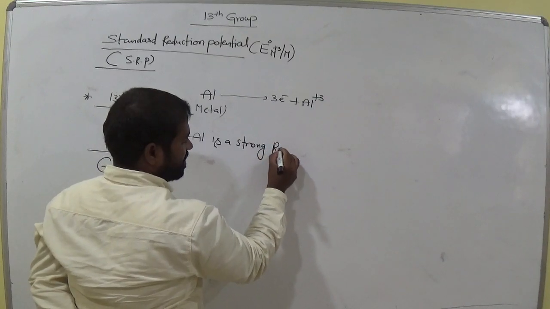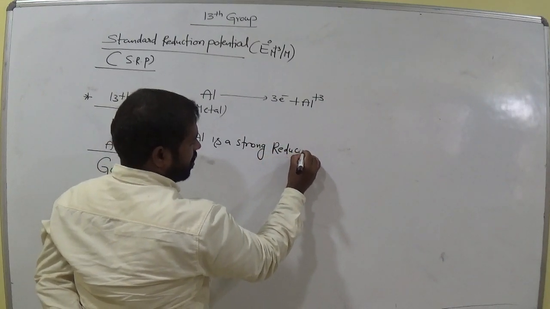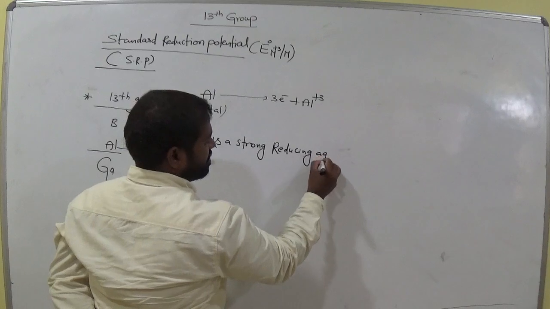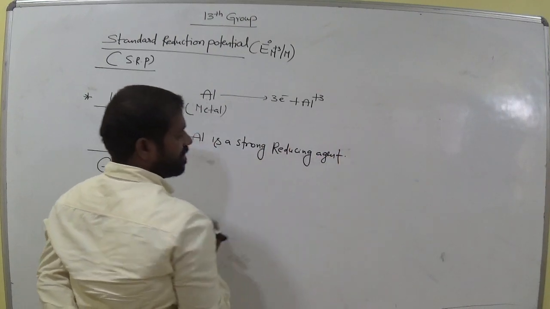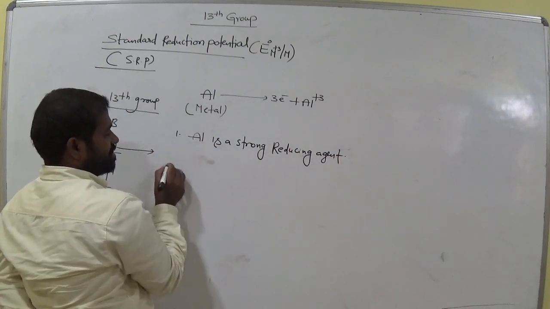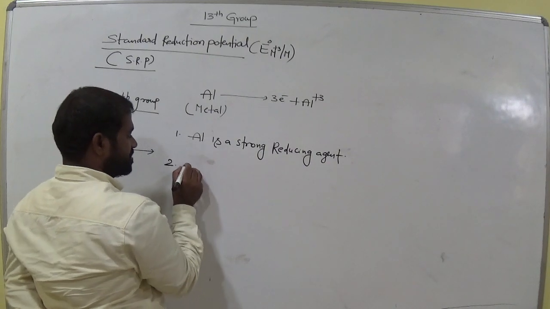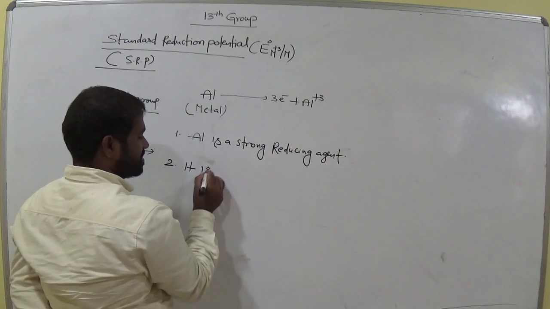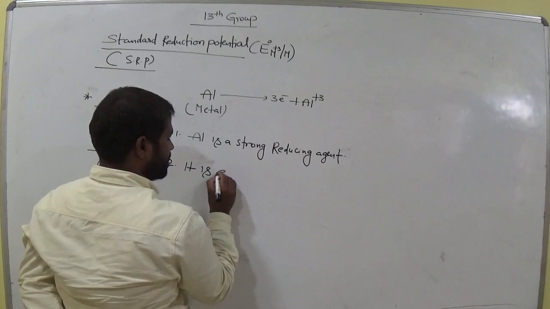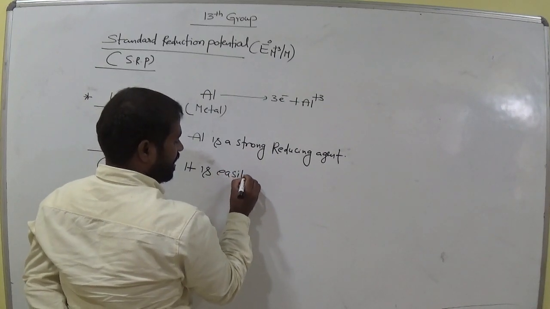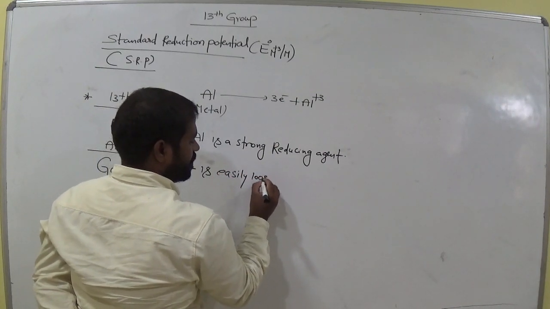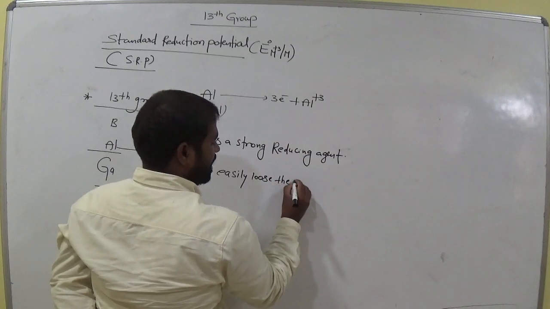Already we discussed these topics. First point, strong reducing agent. Strong reducing means it easily loses the electrons.